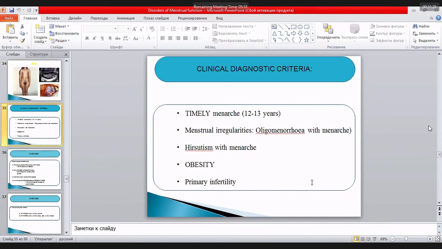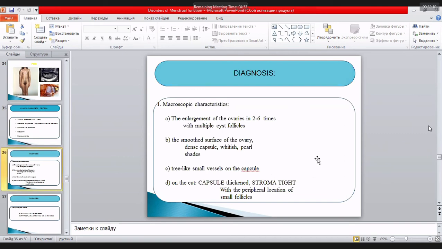Clinical diagnostic criteria. Usually menarche comes in time, but from year to year, step by step, we have the aggravation of the situation. The delay between the menstruations becomes very prolonged. Then we have oligomenorrhea, decrease of the amount of blood, yes, and sometimes true amenorrhea, but very rare. Usually we have the delay of menstruation and irregular menstrual cycle. Hirsutism appears together with menarche, first menstruation, obesity, and usually specific it is primary infertility.